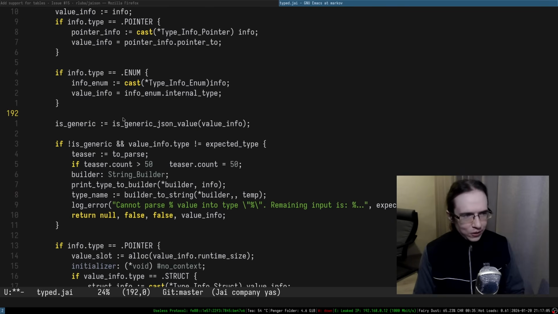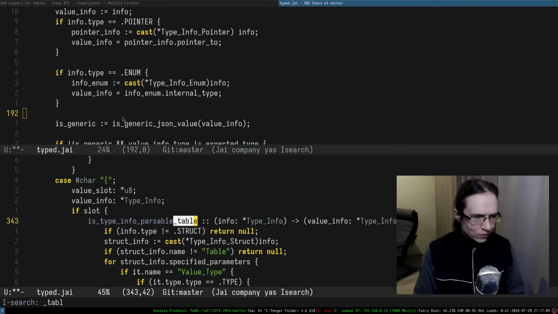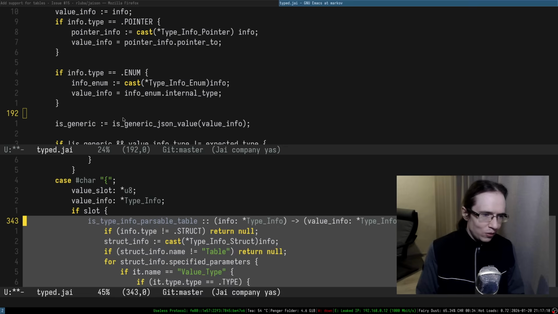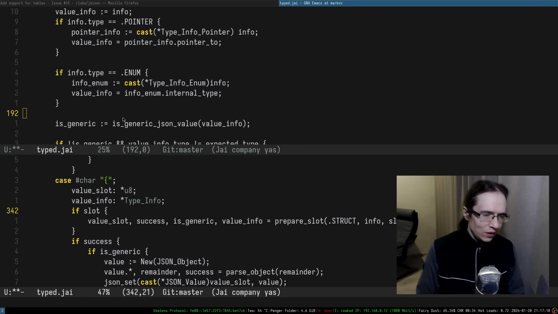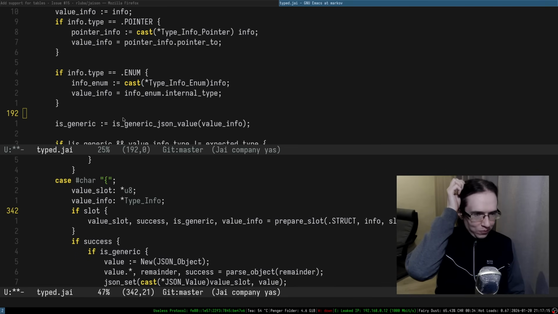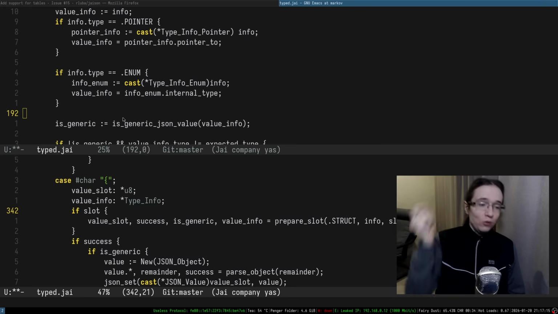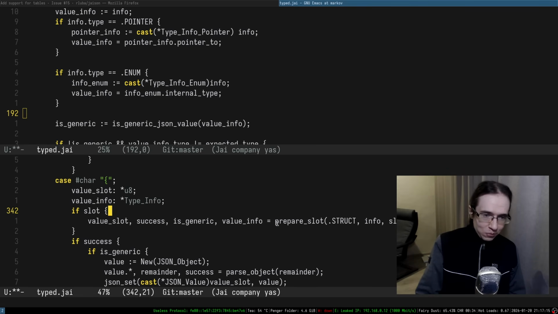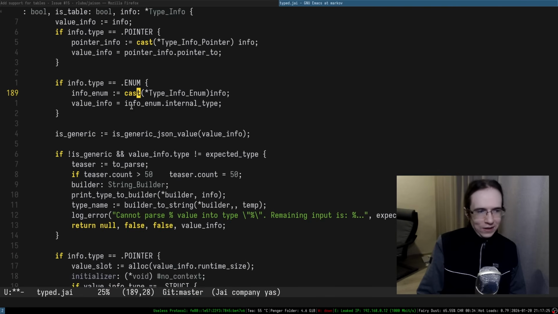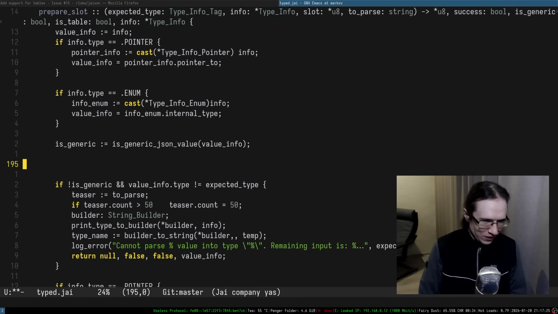So yeah, and because of that table, we can grab all of that stuff in here. And now, since I need to propagate all of that information out of this function, every single place that calls this function needs to be modified accordingly in here. Yeah, it's not great. Okay.